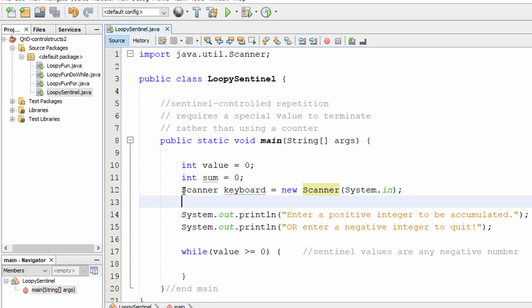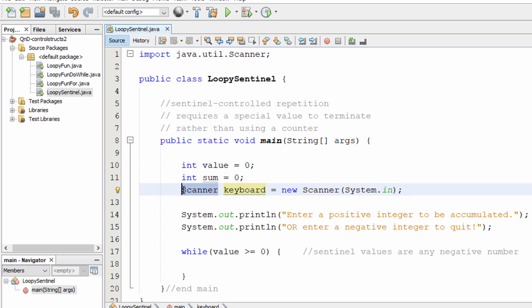Okay, so I've got Scanner keyboard equals new Scanner(System.in). And briefly, although this isn't a lecture on file I/O, or rather user input, what this is doing is creating a variable whose identifier is keyboard.